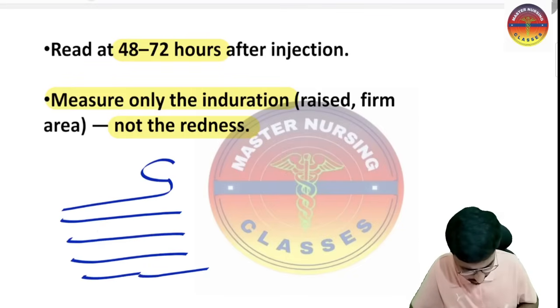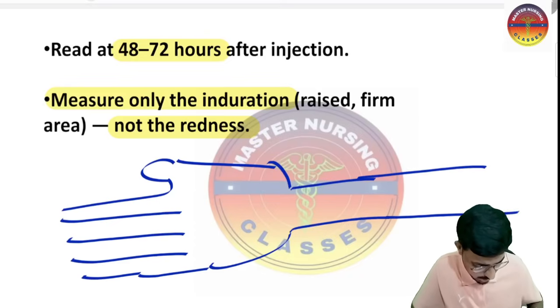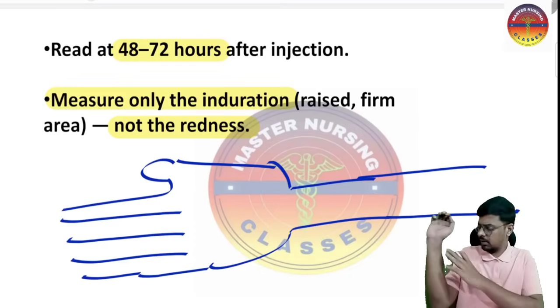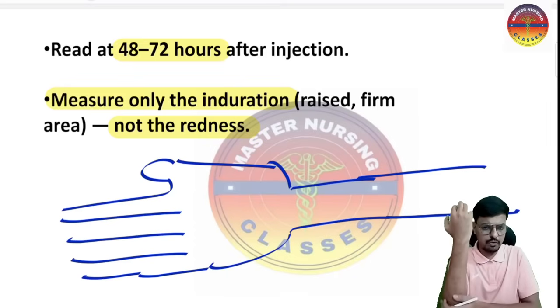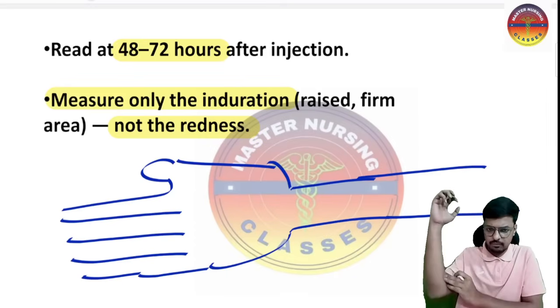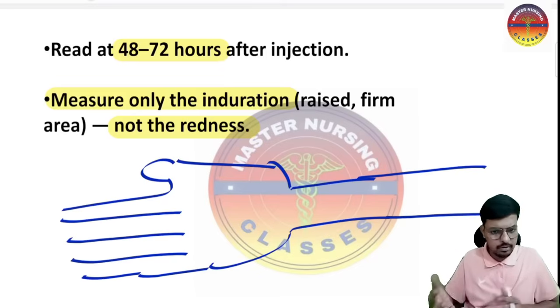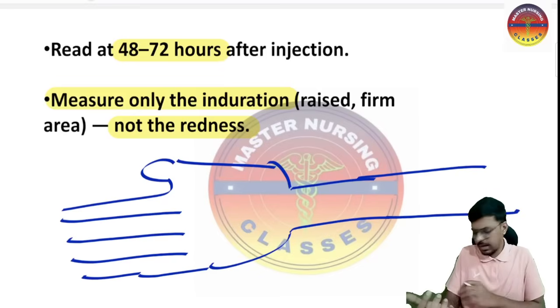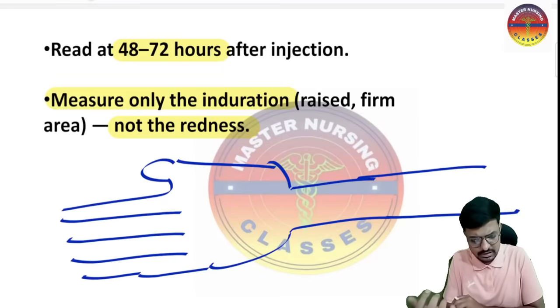Okay, and this is the fingers and palm, and this one is the ventral portion of the forearm. This is the dorsal portion of the forearm. This is the ventral portion of the forearm. So this front one is the ventral portion of the forearm. And you know the ventral portion is the best site to check any allergic test.